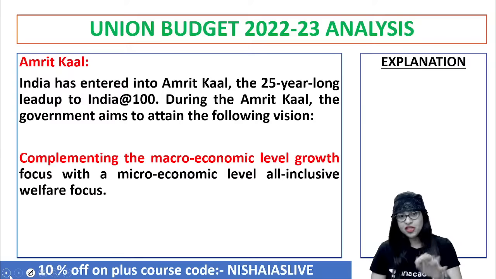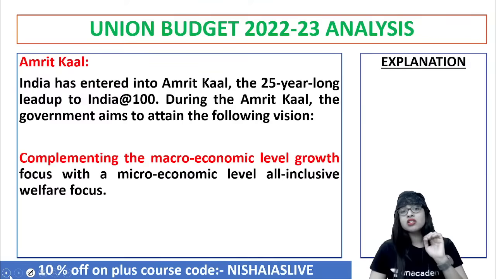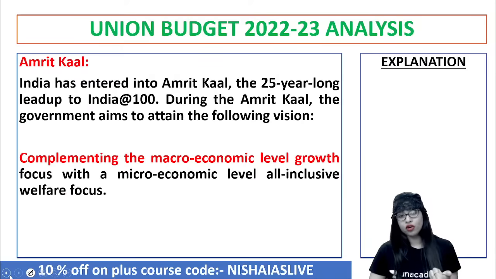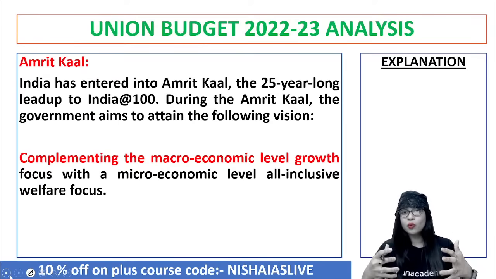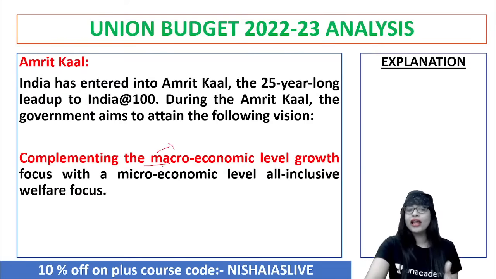But anyways, one of the most important objectives in this long 25-year plan put forward by the government of India, with India entering Amrit Kal, is complementing the macroeconomic level growth focus. If you really want to complement the macro, what is macro? Macroeconomics is nothing but the functioning of the whole economy. Am I right?